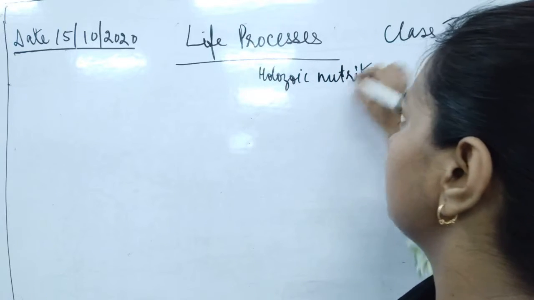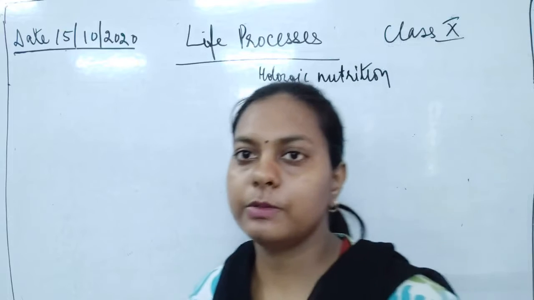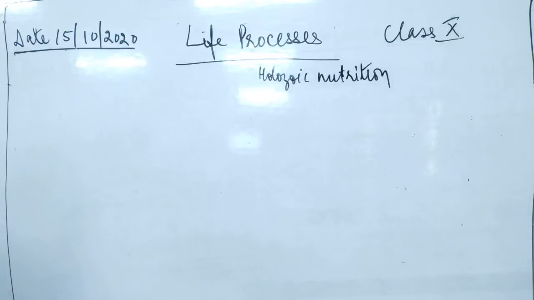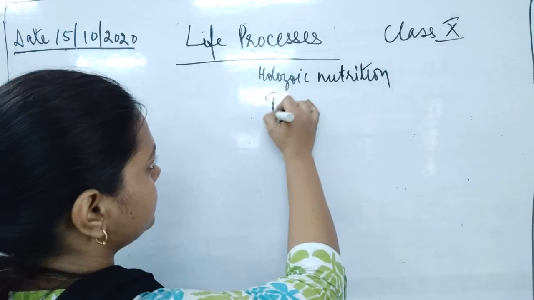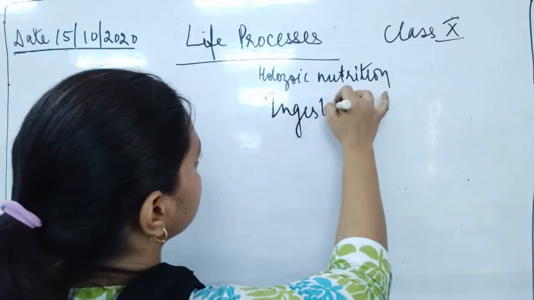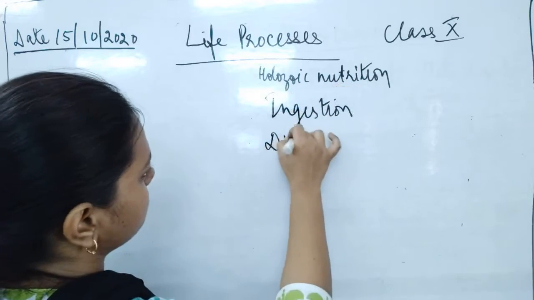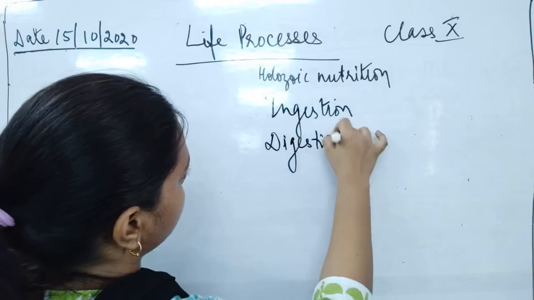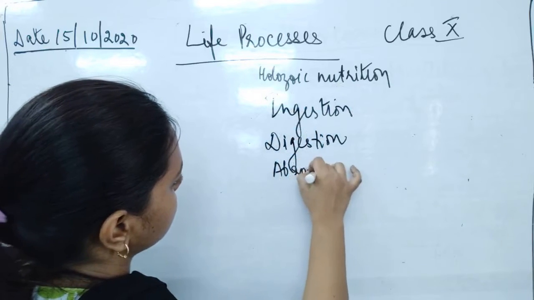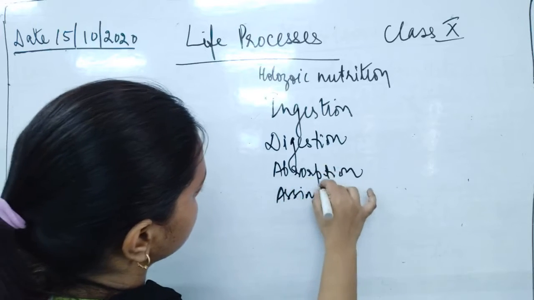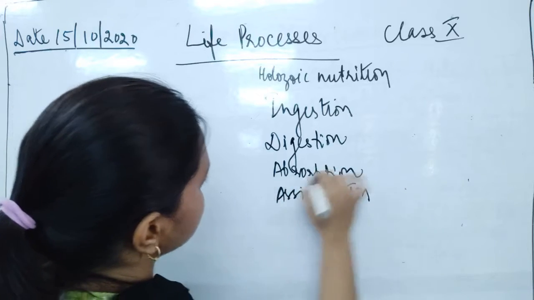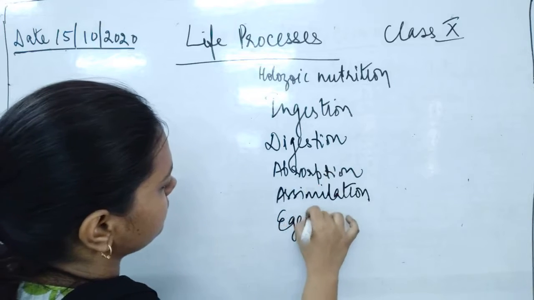We have studied the basic steps of the Holozoic mode of nutrition, which consists of ingestion, digestion, absorption, assimilation, then egestion.